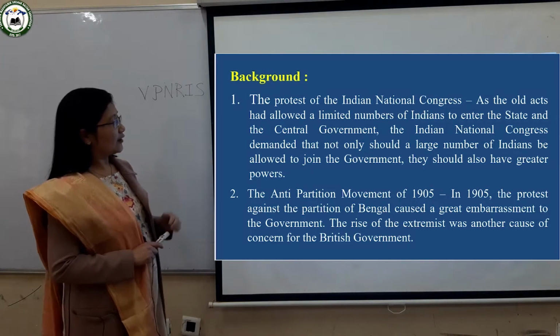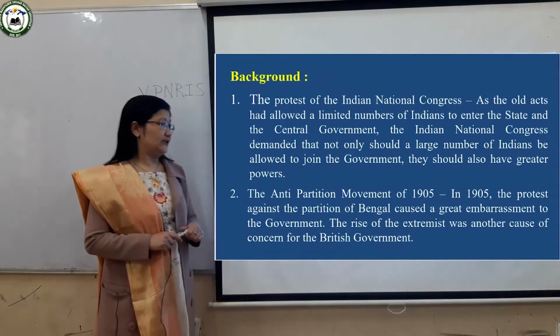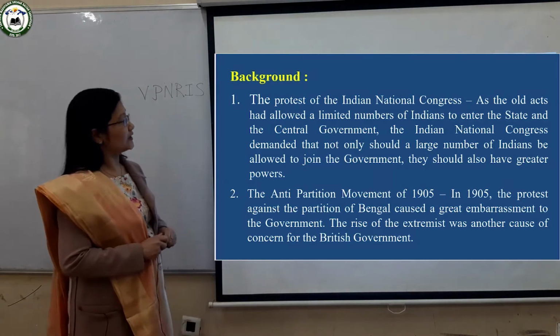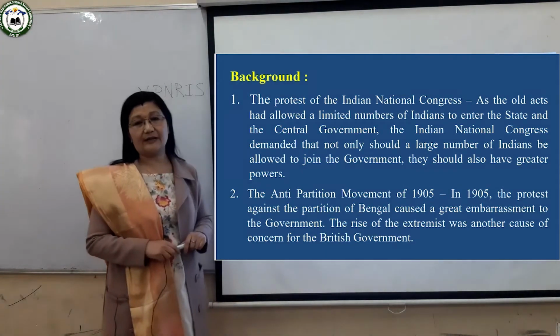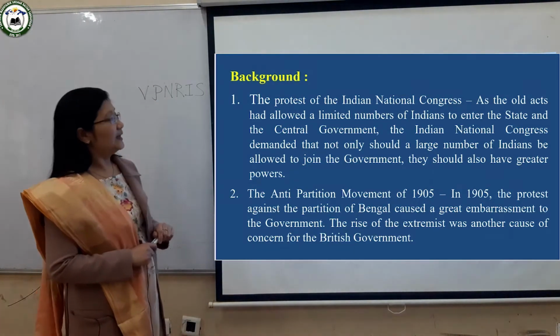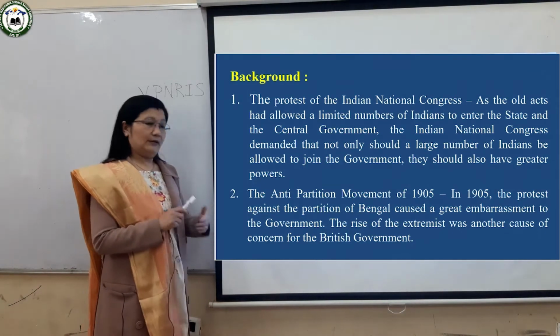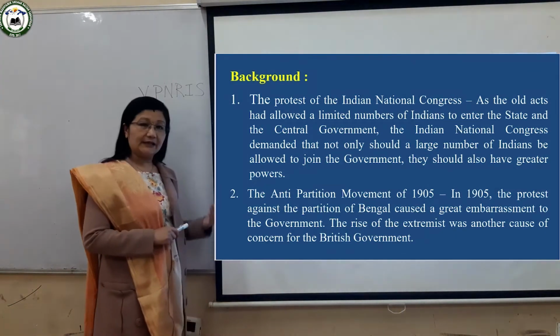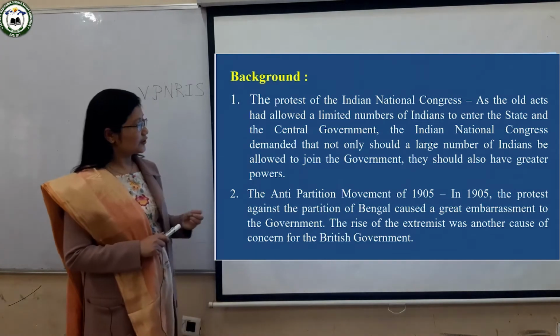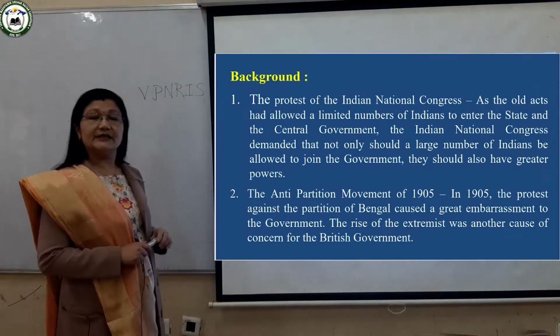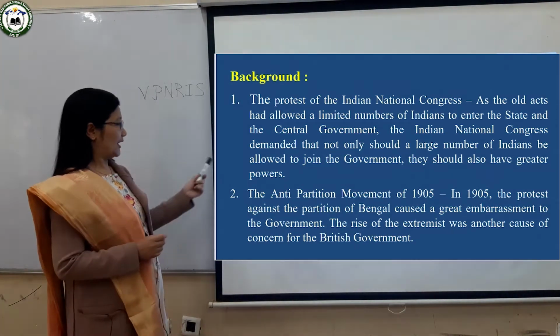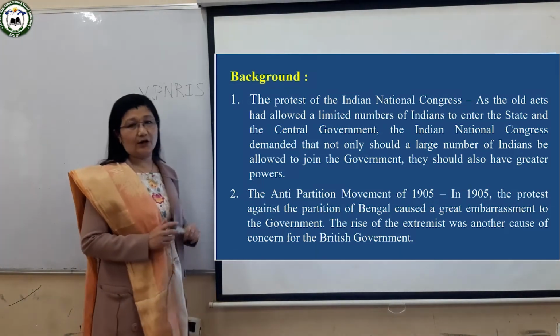Also, the Indians did not get much powers. So the Indian National Congress, which was formed in 1885, demanded that more Indians should be represented in the central and the state government, and also that the Indians should get more powers. So that was the first reason for the passing of this act.